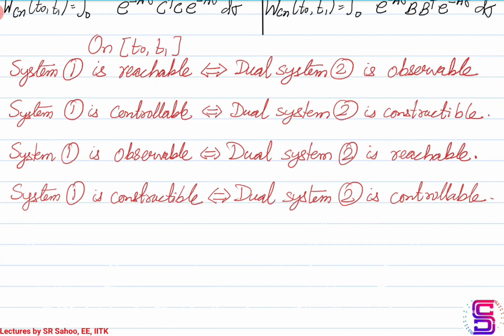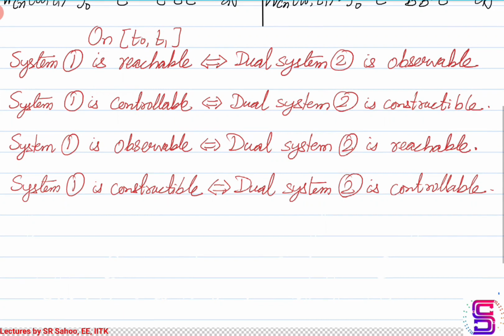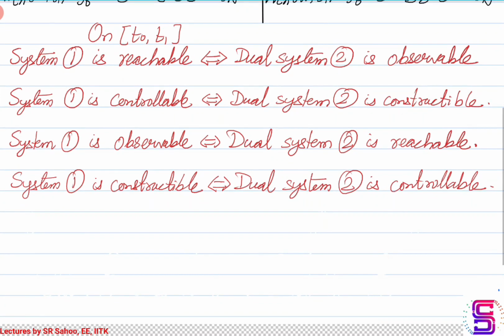On the time interval t0 till t1, from the Gramians, you can see that system 1 is reachable if and only if the dual system 2 is observable. System 1 is controllable if and only if the dual system 2 is constructible.